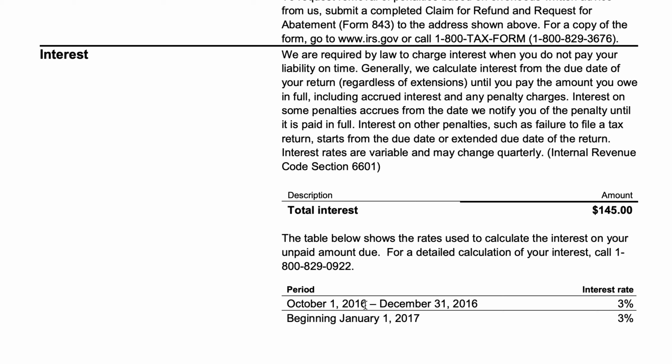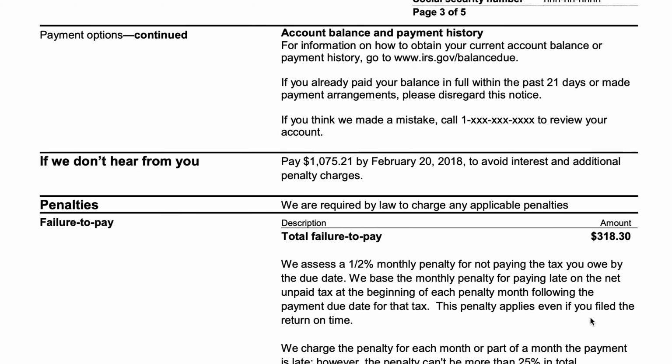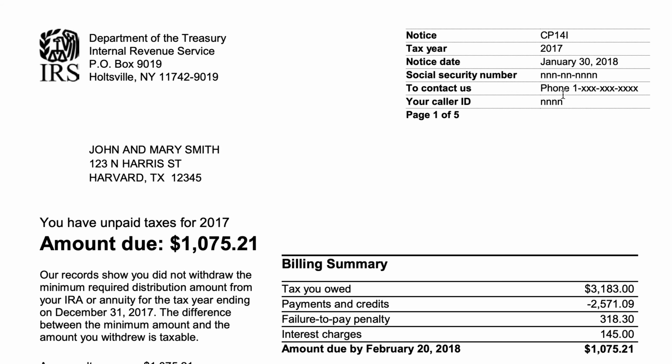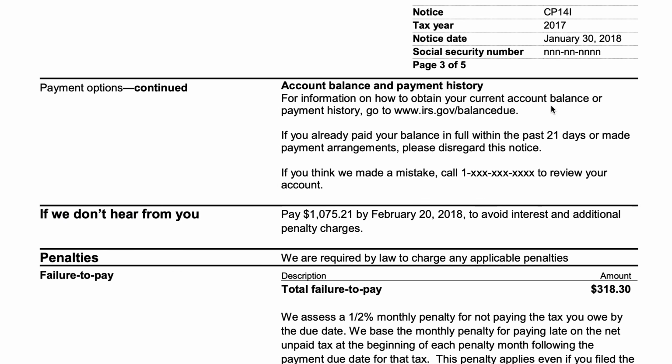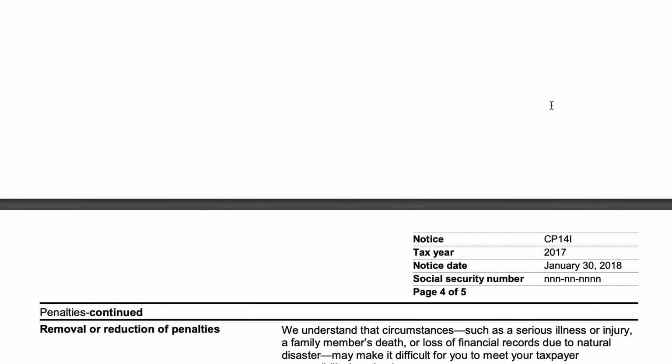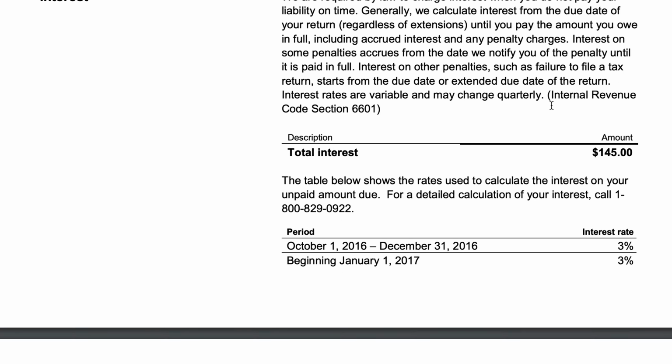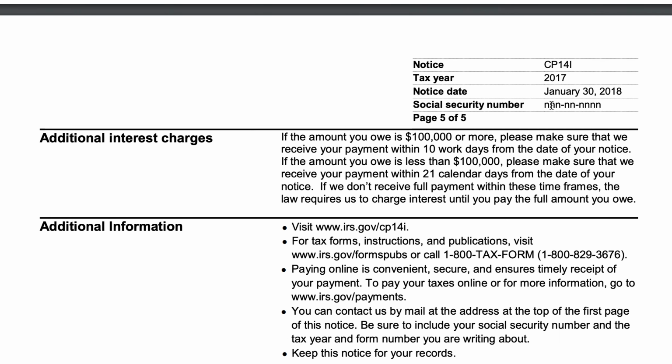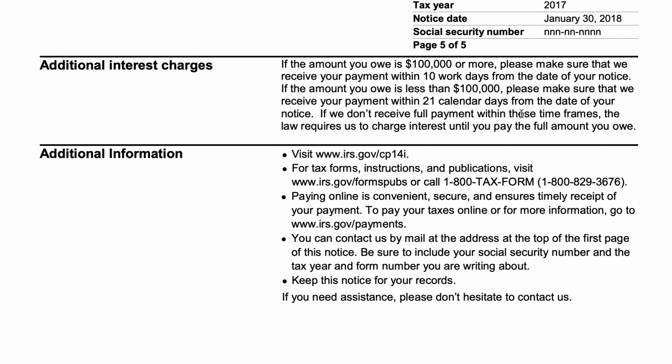So for example, October 1st, 2016 through December 31st, 2016, the interest rate charged was 3%. Then beginning January 1st, 2017, the interest rate was still 3%. Now, that seems a little odd to me because this was for the 2017 tax year. So this is kind of another indication that this form is a sample. This is not what you would expect to see on the real form or the real notice. So then there's additional verbiage about additional interest charges. You can receive more information.